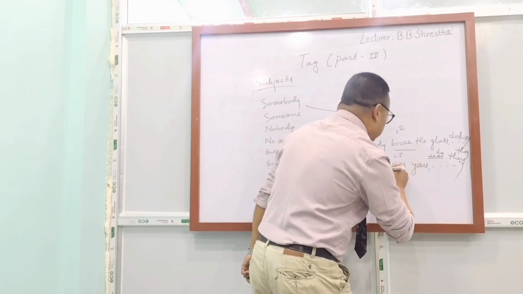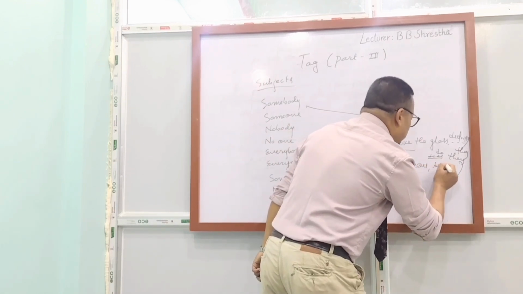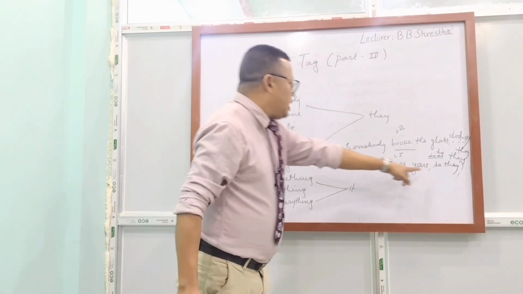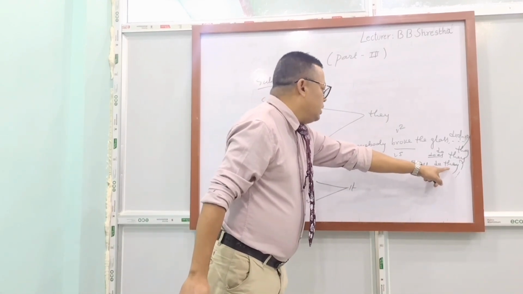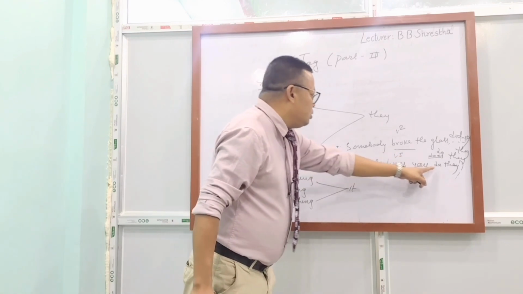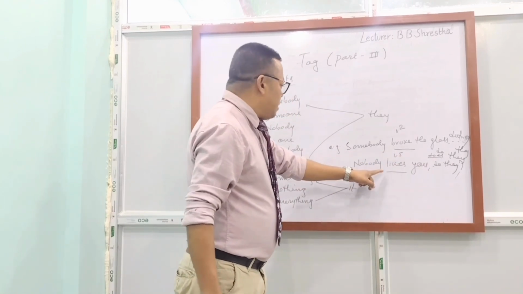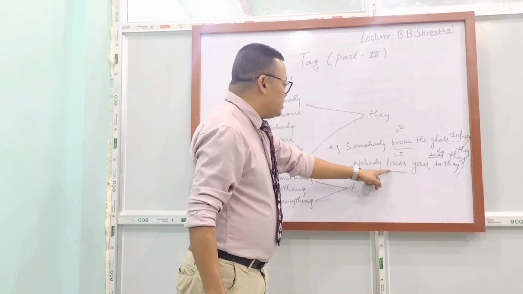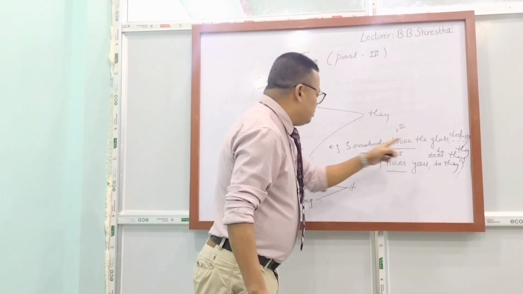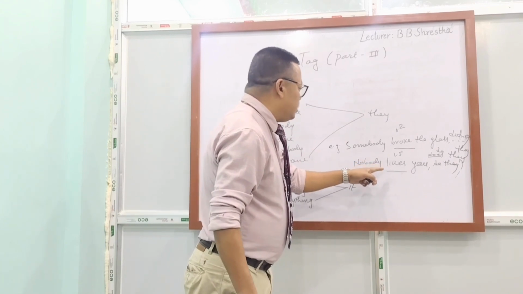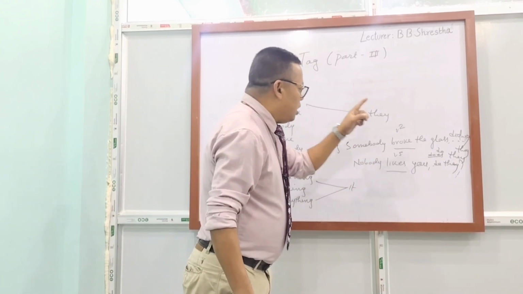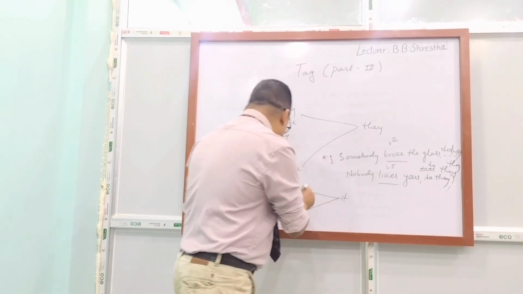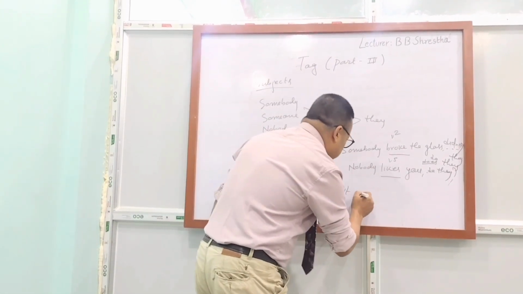So the correct answer is: nobody likes you, do they? It is the correct answer because the statement is negative, so the tag is positive. Here it is do they. I changed the does into do. Okay, so you have to be careful. If the case is like this, always change the subject into they, and you have to change the helping verb also accordingly. And one more example of something, nothing, everything.